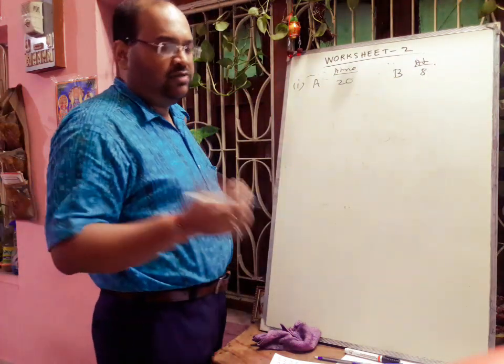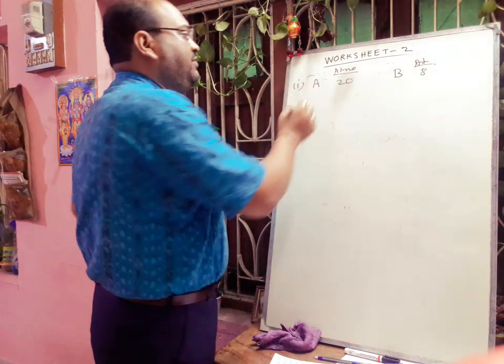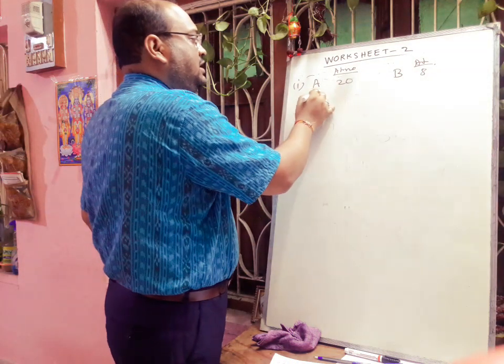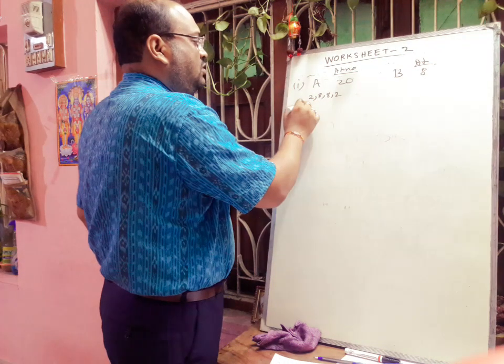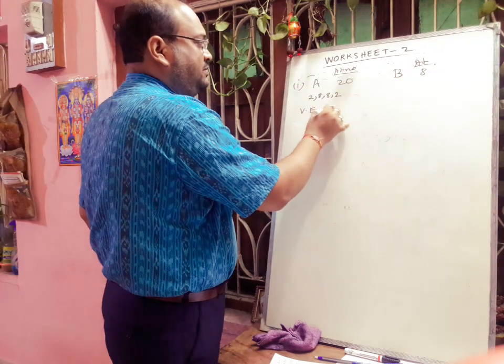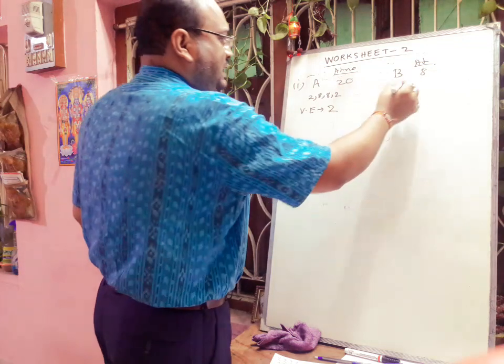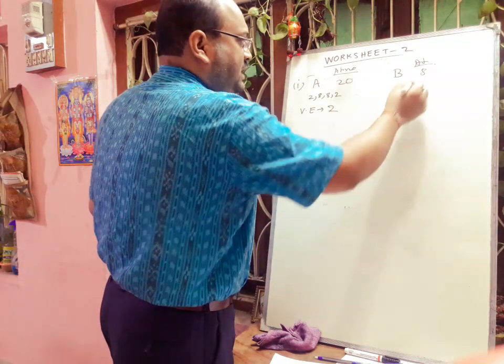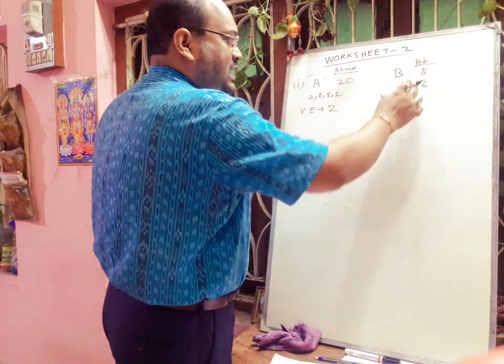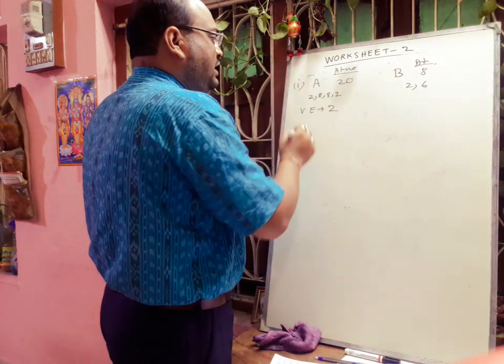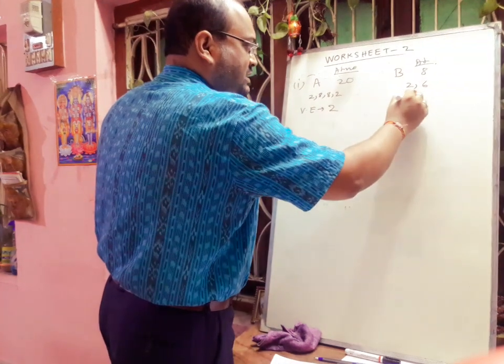Then what will be the formula of the compound? If I write the electronic configuration, that will be 2, 8, 8, 2 in the case of A. So valence electron is 2 here. If we write the electronic configuration of B, that will be 2, 6. So here valence electrons are 6.